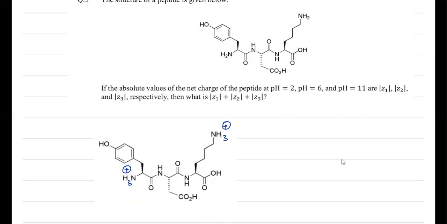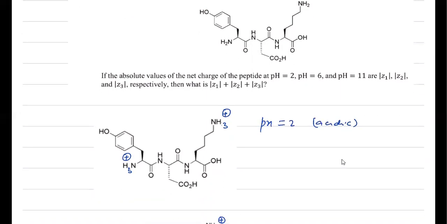So you can see that when we check this option at pH 2, pH 2 means acidic medium. So all the alkaline sites will be protonated. You can see we have two alkaline sites, this is one and this is another one. So this will be protonated. So I can write here Z1 will be equal to 2, or simply |Z1| will be equal to 2.